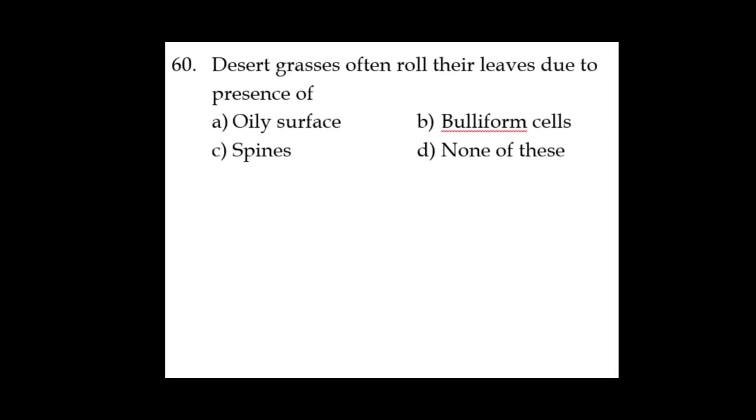As a result, there is a rolling up of the leaf, rolling inside, just like rolling of a paper, to avoid the exposure of the leaf surface and to avoid the loss of water. So the correct answer is bulliform cells.